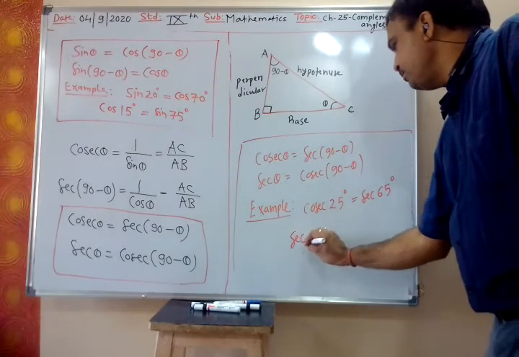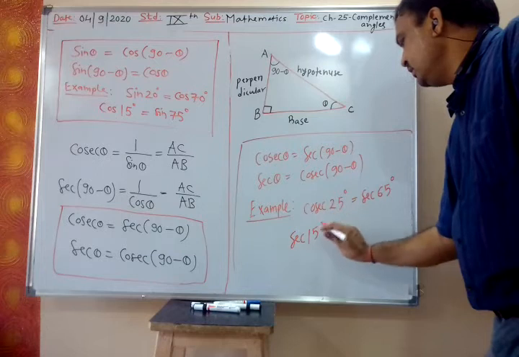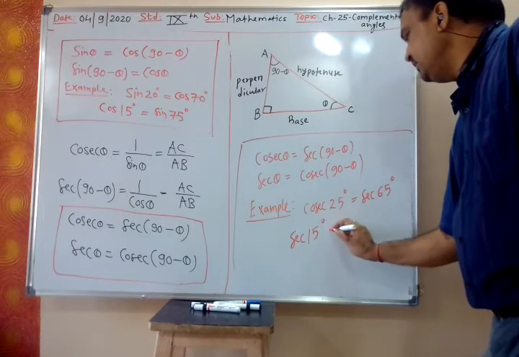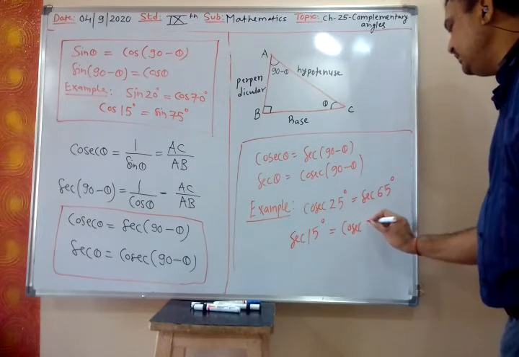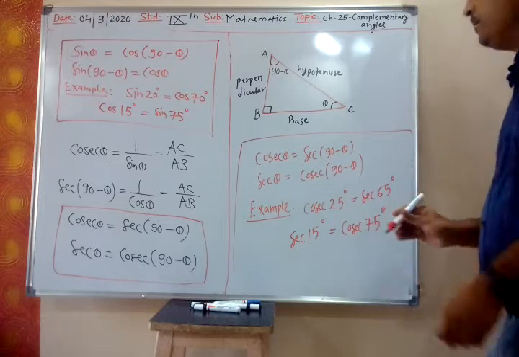Similarly, sec 15 degree. What is sec 15 degree? That will be cosec of 90 minus 15 degree. That is cosec 75 degree.